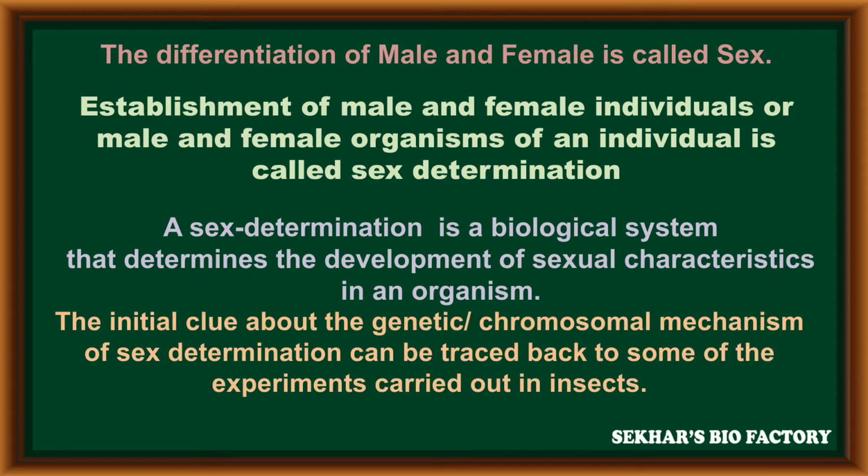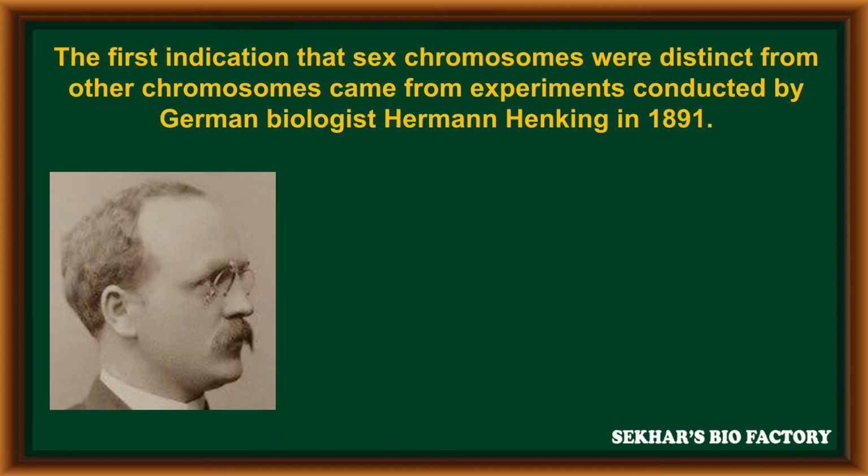The initial clue about the genetic and chromosomal mechanism of sex determination can be traced back to some of the experiments carried out in insects. The first indication that sex chromosomes were distinct from other chromosomes came from the experiment conducted by one of the German biologists, Hermann Henking, in 1891.